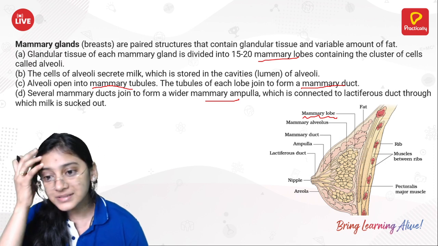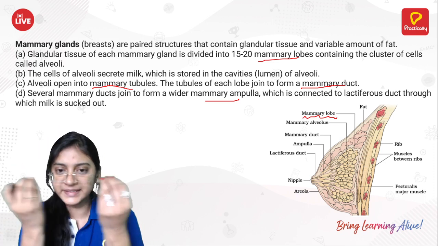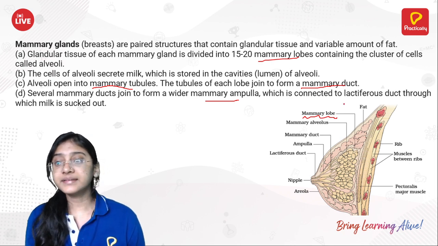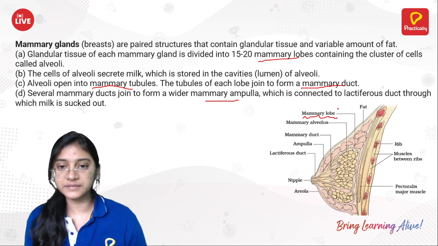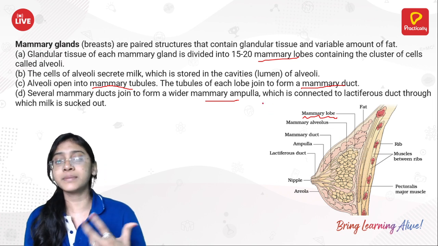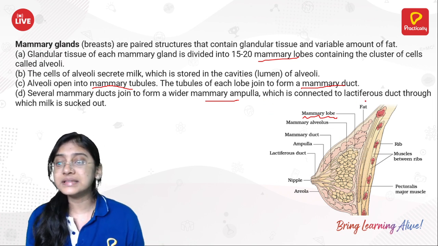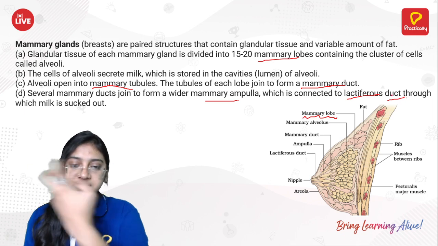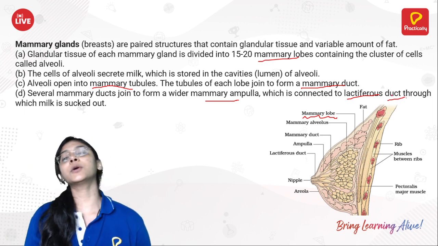Okay, so the ampulla is a little broader because it will be taking all the milk from the different mammary ducts, and all this milk that has been transported from the mammary ampulla is now connected to the lactiferous duct, from which the milk is sucked out. So this is all about the mammary gland.